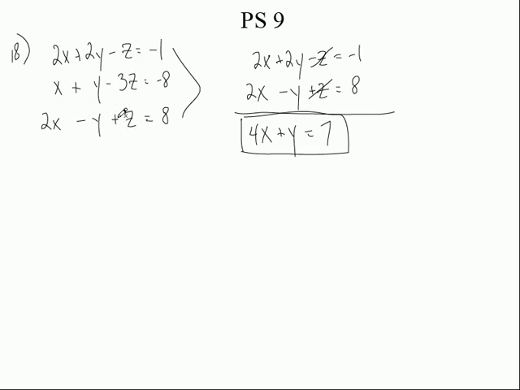Do you see that? So now I'm going to combine these two together. So let's write that down. I'm going to write it right here. x plus y minus 3z equals negative 8. And let's do the bottom one. 2x minus y plus z equals 8. Now, we're not just going to add up these columns right now because that would get rid of our y, wouldn't it? If I just added them the way they were. I don't want to get rid of the y. I don't want an x and a z because then I'm stuck. I got to be left with an x and y. I have to get rid of the z's.